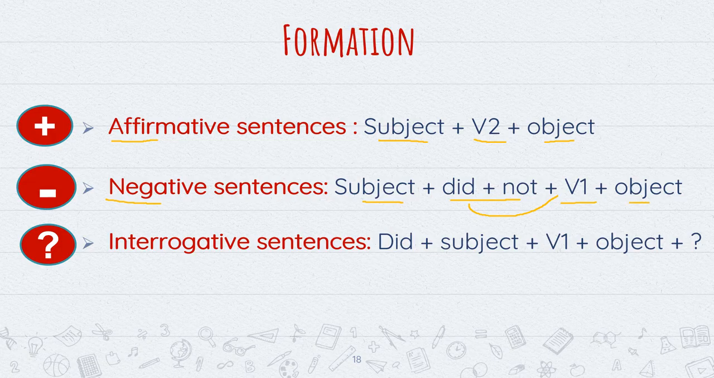Now formation for interrogative sentences is did plus subject plus verb first form plus object plus question mark. Now as I told you that with did we will always use verb first form. Okay, so that's why the formation for interrogative sentences of simple past tense is did plus subject plus verb first form plus object plus question mark.